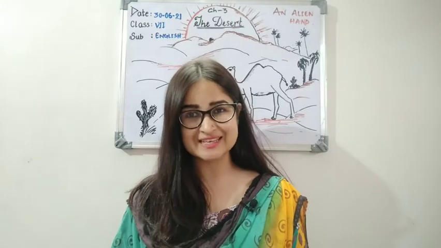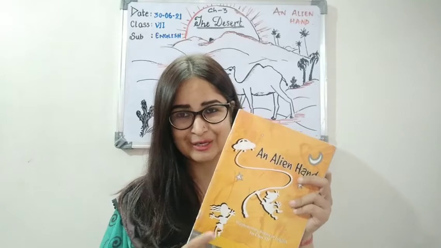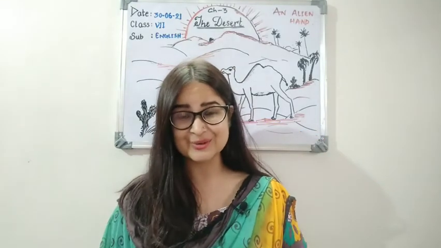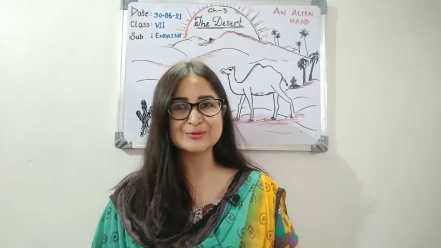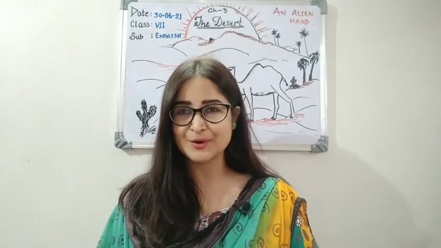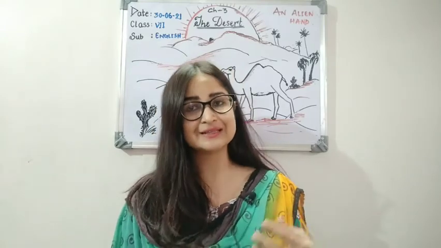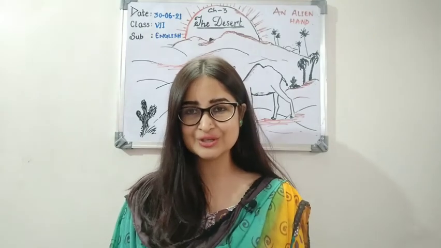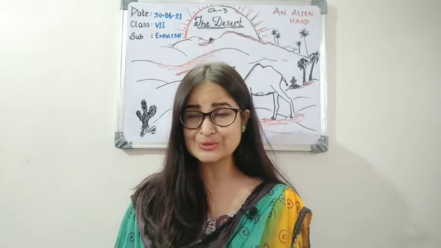For today's English lesson, we are going to start a new chapter from your English Supplementary Reader book, An Alien Hand, and this chapter is The Desert. You might have heard this term in your social science class when you were taught about the features that are there on the earth. Right? On this planet, on the earth, we find a variety of features like the mountains, the rivers, the oceans, the seas, then we have the plains, then we have the plateaus, again then we have the desert also.